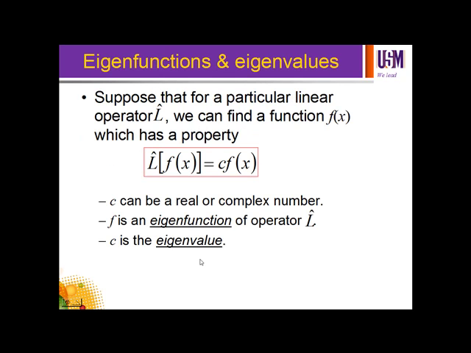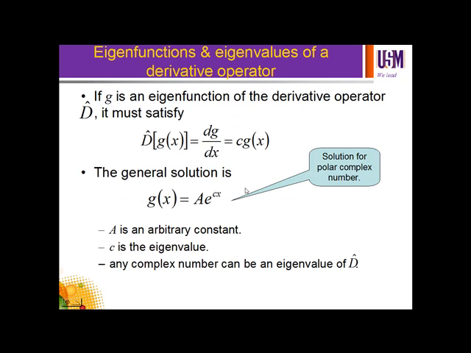So if you come across an equation like this, then you can define C as the eigenvalue and f as the eigenfunction. You have an operator here, a derivative operator. That means it might be d per dt or d per dx, acting on a function of x. If you get a number here, which can be real or complex, multiplied by the function f, we call f an eigenfunction, and c is the eigenvalue.